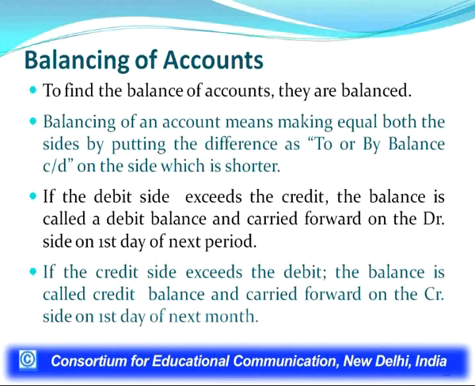Here I have used one word, c/d. What does it indicate? c/d indicates carried down. It means the balance has been carried down after preparing this account. For example, if we have closed the books or calculated balance on 31st March, then this balance in this account shall be carried to the next period, which shall be prepared below that March account, that is on 1st April, and that will be there.